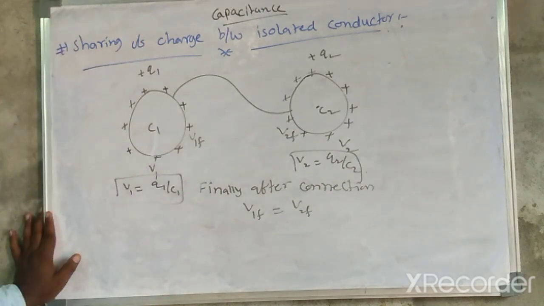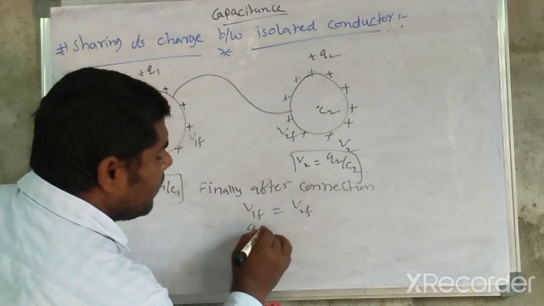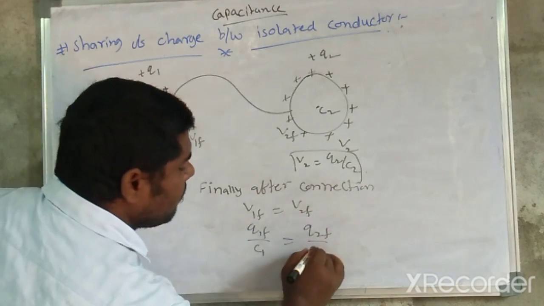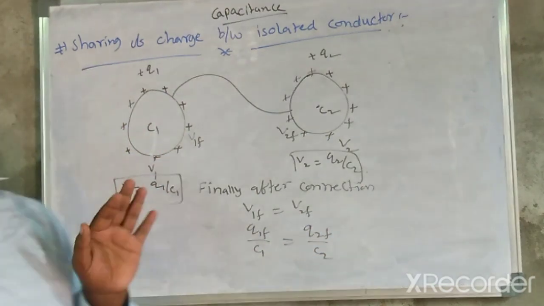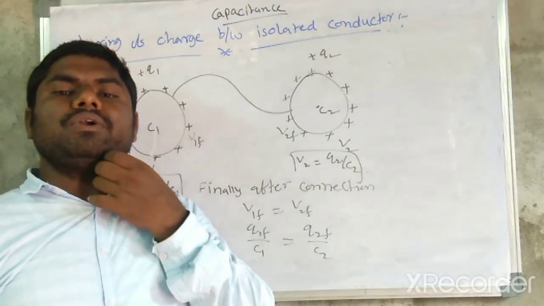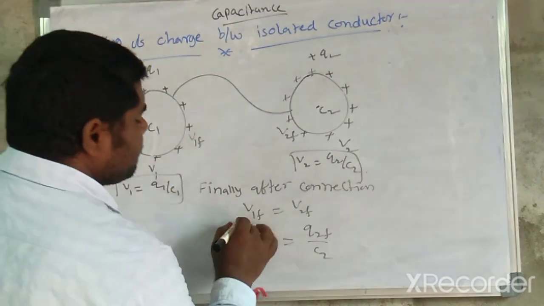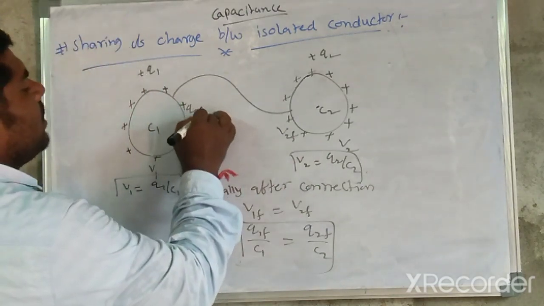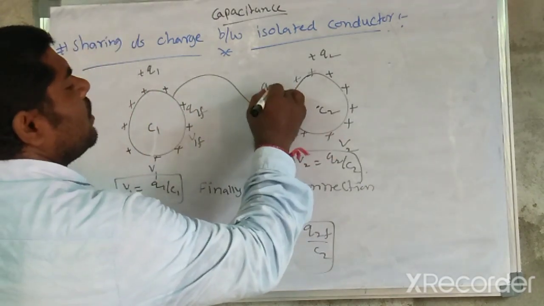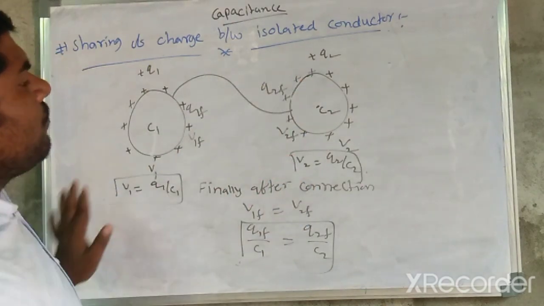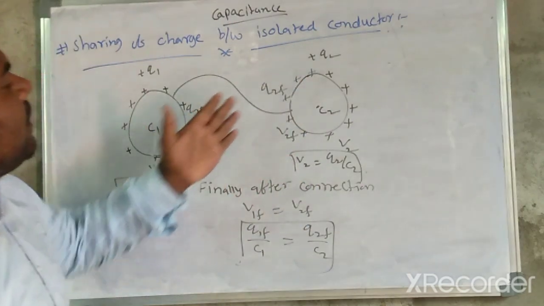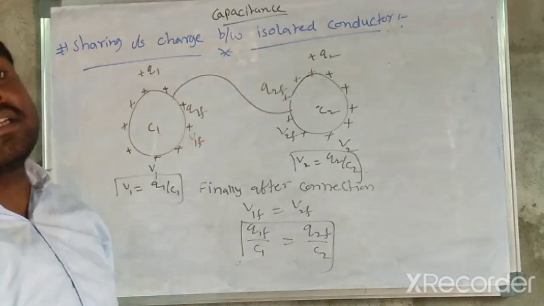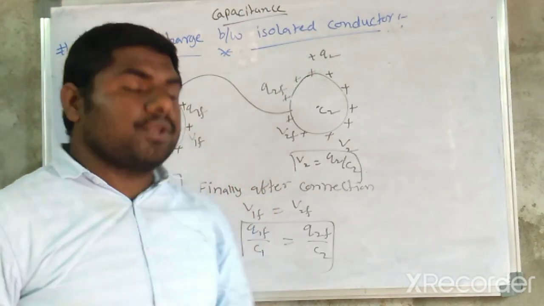V1 final, which is Q1 final by C1, should be equal to Q2 final divided by C2. Here Q1 final and Q2 final are the final charges. They are asking for Q1 final and Q2 final individually, the sharing of charge between isolated conductors.